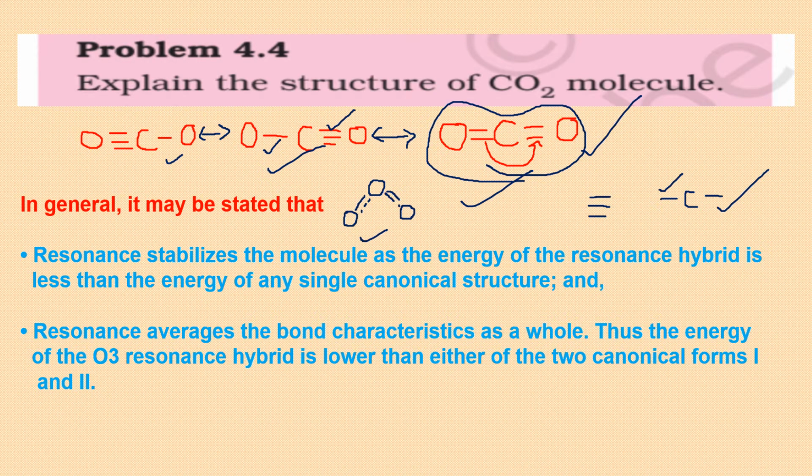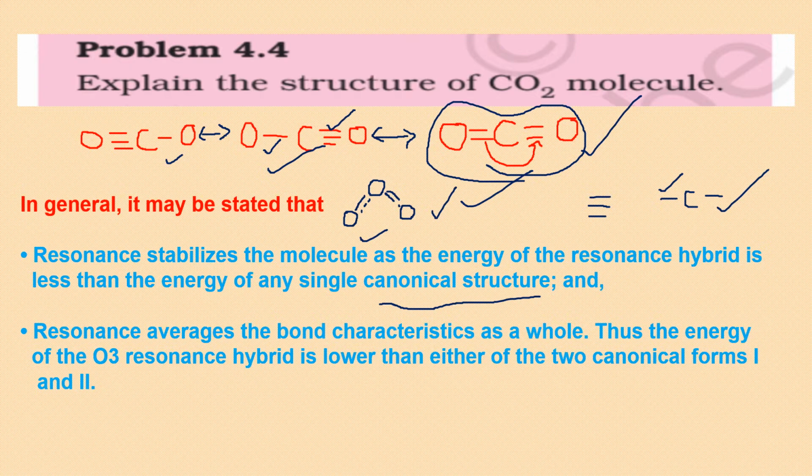So the resonance hybrid has less energy than any of these canonical forms. Another term: resonating structures are also called canonical structures. So any one of the structures, if you compare with the hybrid, hybrid is more stable because here you are explaining the proper bonds, I mean why the bond length is coming out to be equal. So that's a hybrid.